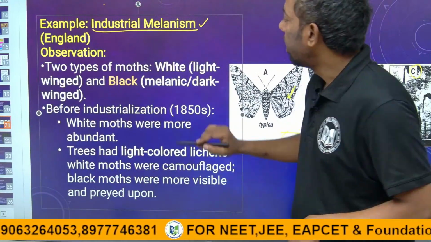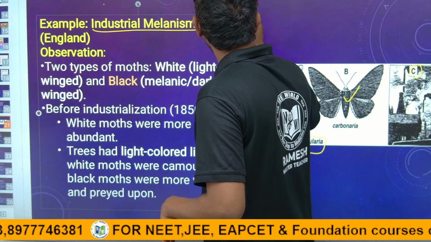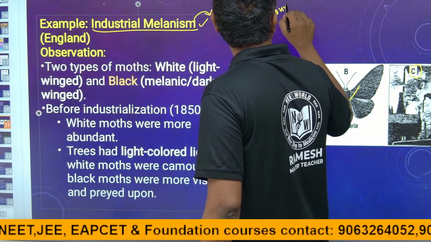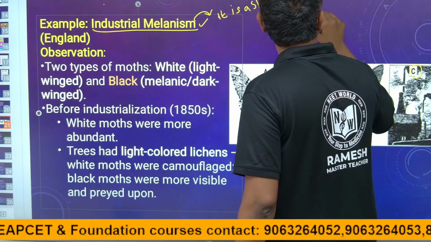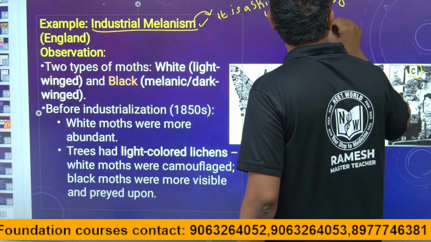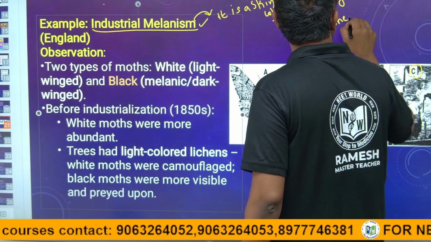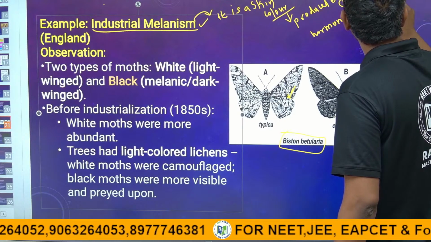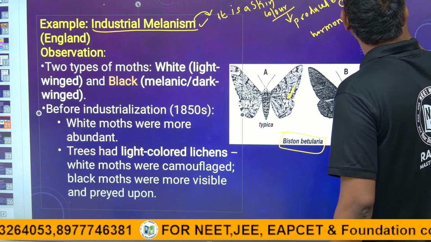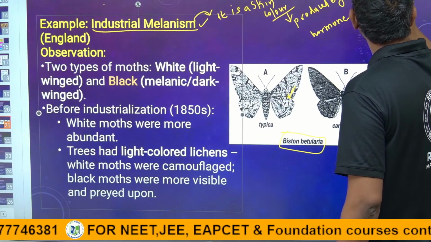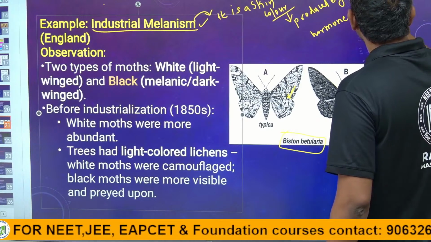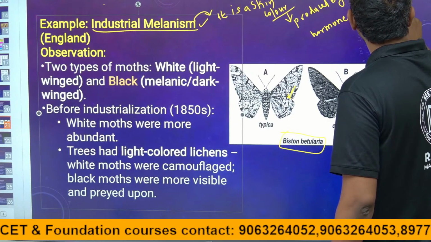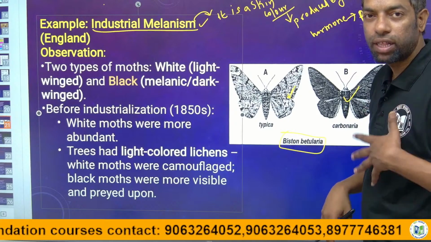Melanism means a color, it is skin color produced by a hormone according to the physiological change within the body.